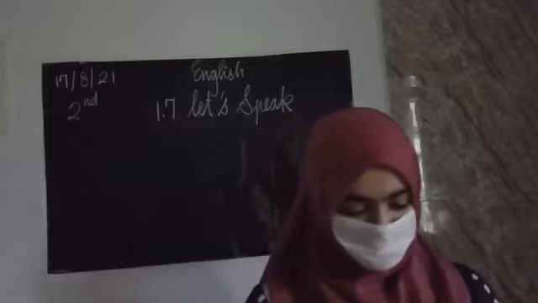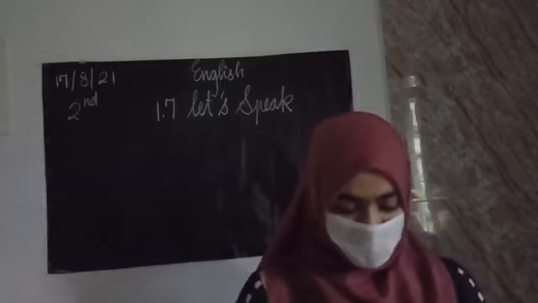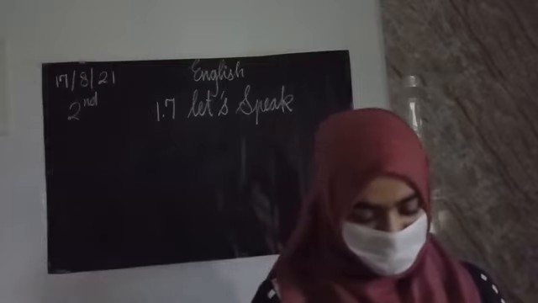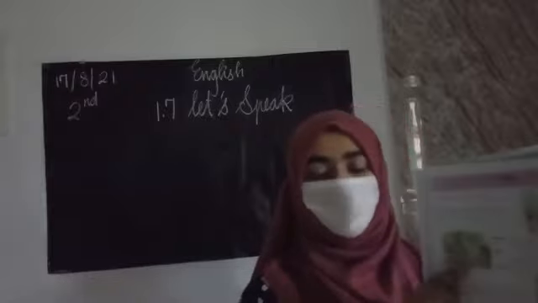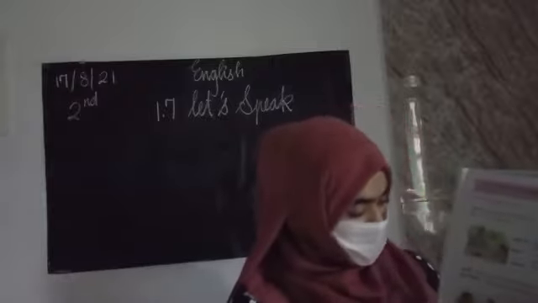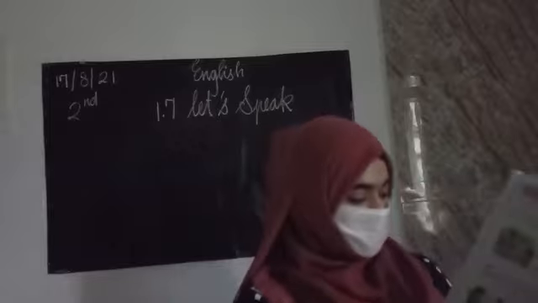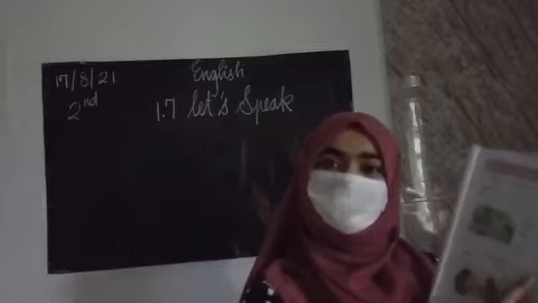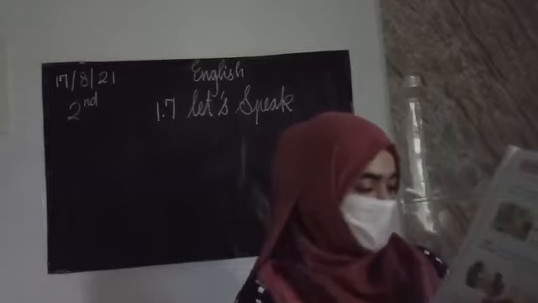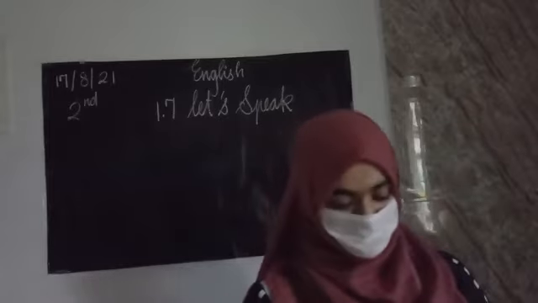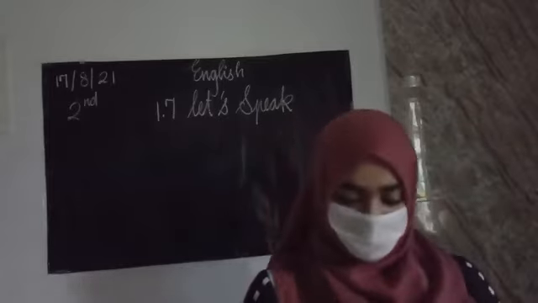So see the next conversation. Mohini: "May I have 2 tickets please?" Ticket seller: "Yes, you may. Here they are." So see the next picture. What's the girl's name? Mohini. What is she asking a ticket seller? May I have 2 tickets please? So what is the ticket seller replying? "Yes, you may. Here they are." So he gave her tickets.